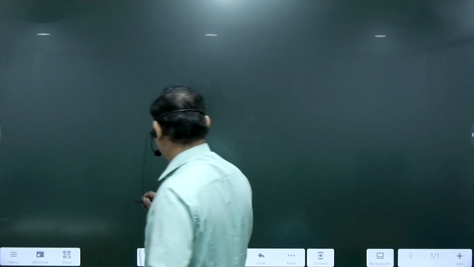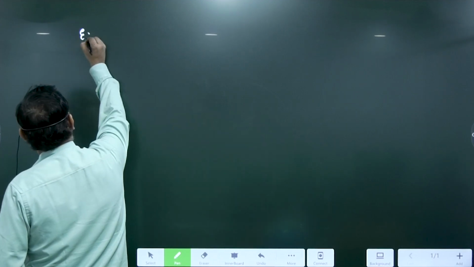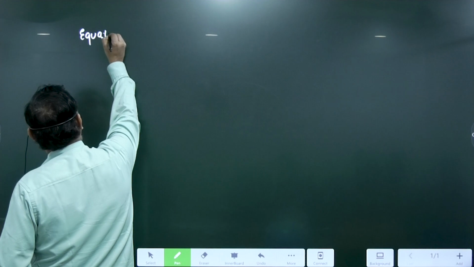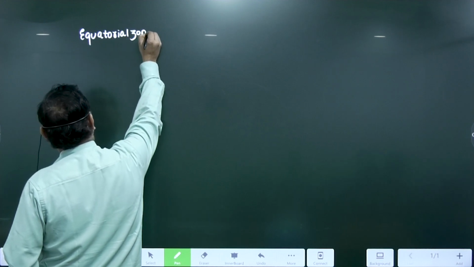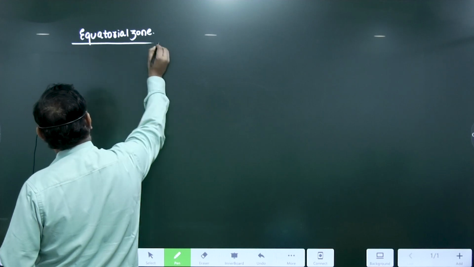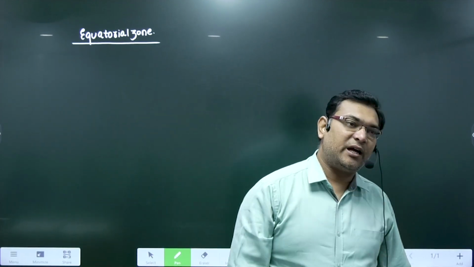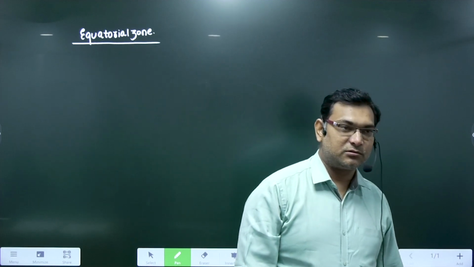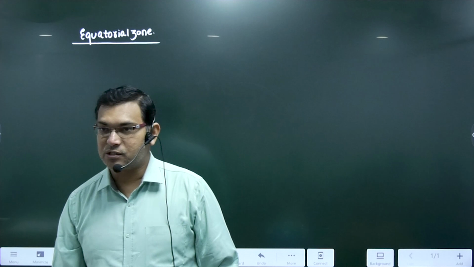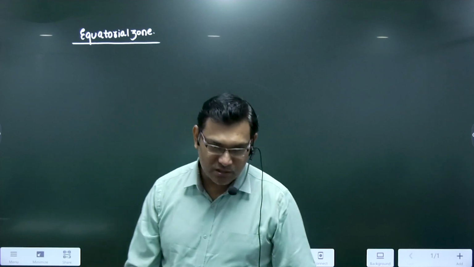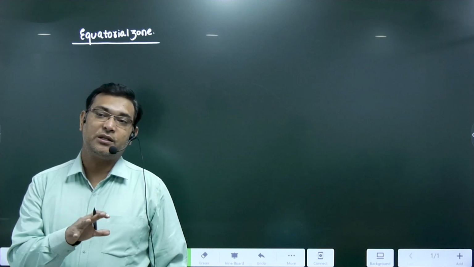First we will talk about winds in the equatorial zone. First of all, the range of temperature is very high in the equatorial zone. True, false? False. What is that? Range of temperatures are very less in the equatorial zone.